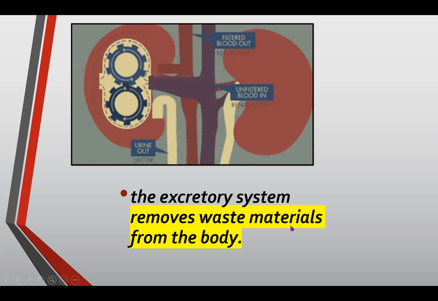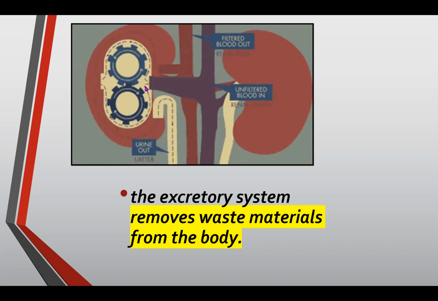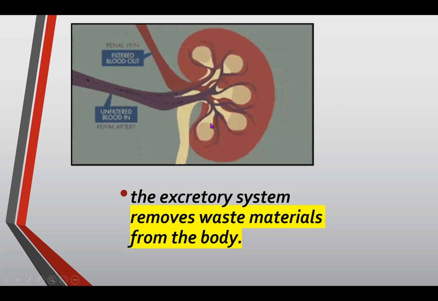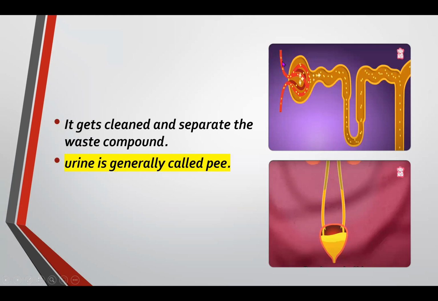It means the organs that work together in the excretory system filter the blood and produce a new product, urine, and take it out of our body. Let's explain that deeply. For example, in the kidneys, this is the blood. The blood is being cleaned, separating the waste from the good blood.